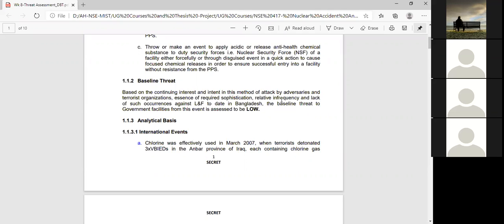There is relative infrequency and a lack of such occurrences against law enforcement to date in Bangladesh. If this type of accident or scenario had happened in Bangladesh before, then based on that, the assessment would set the level. Since in Bangladesh, against nuclear security forces, this has not happened before, this type of threat analysis will give it the level of low, because it was not observed previously.